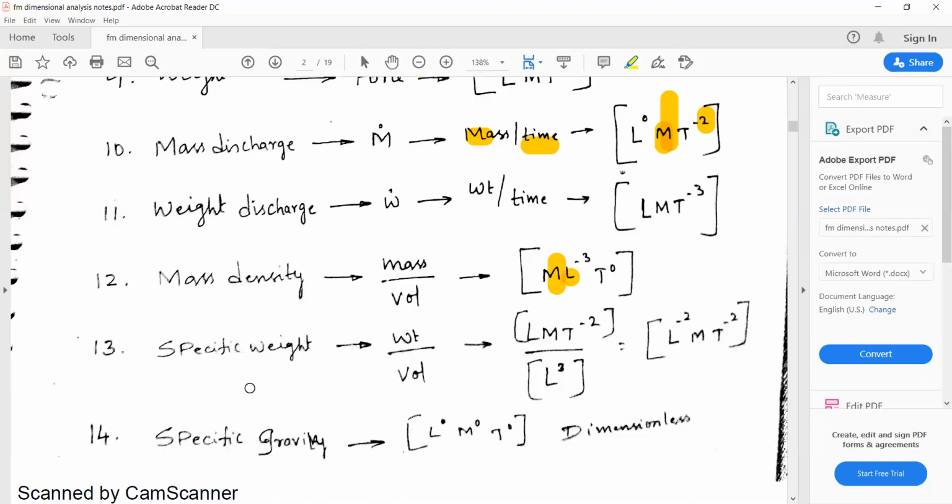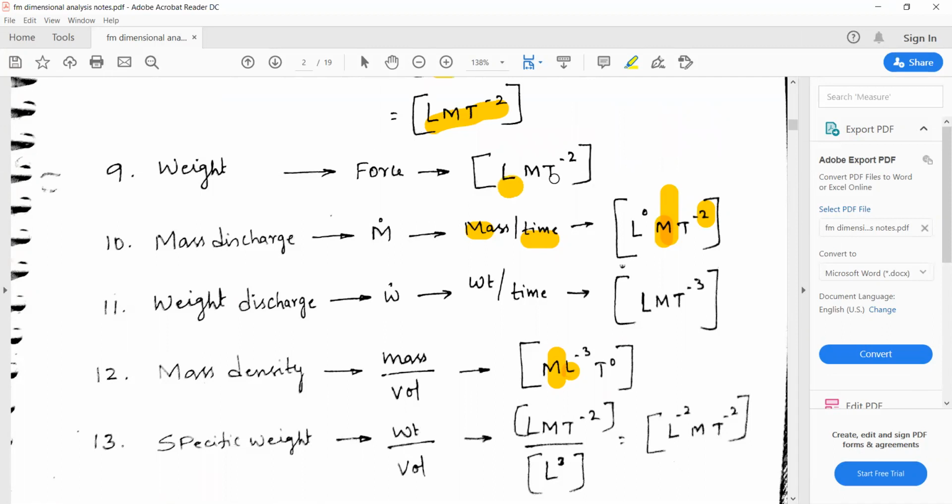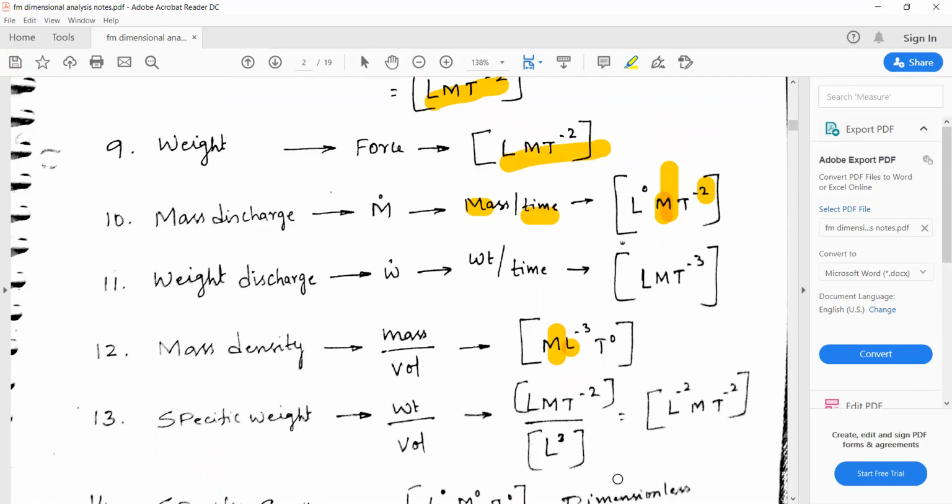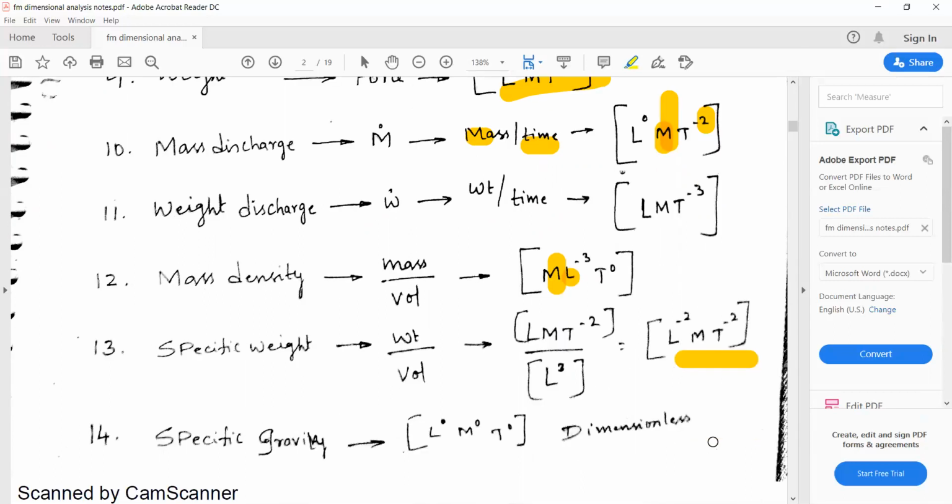In the same way, specific weight is the ratio of weight per unit volume. Weight is related to force, as we have L M T to the power of -2, divided by volume. The volume unit is meter cube, and meter is related to length, so it can be written as L cube, or L to the power of -3. So L to the power of 1 into L raised to -3 is L raised to -2, into M into T to the power of -2.